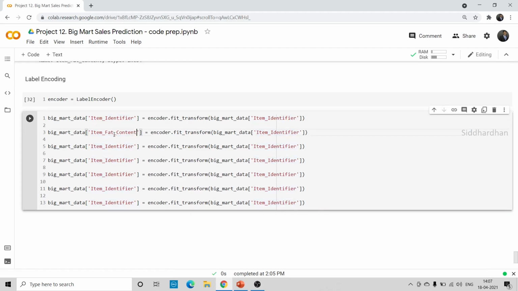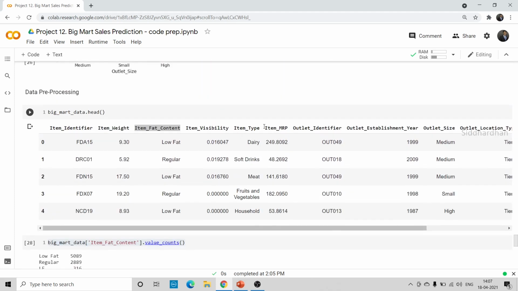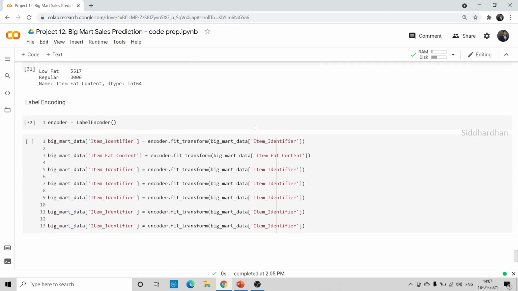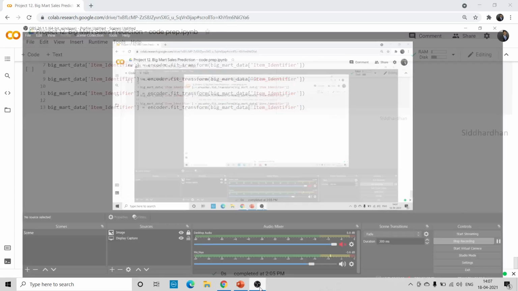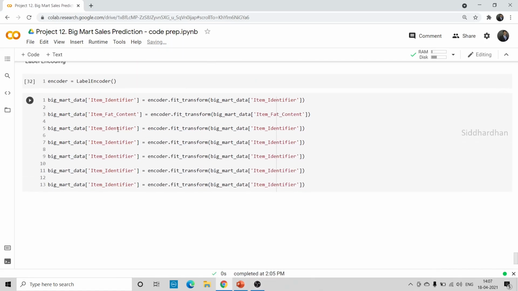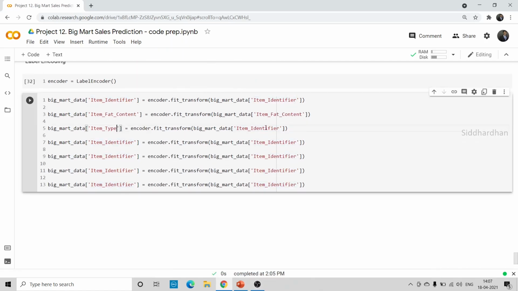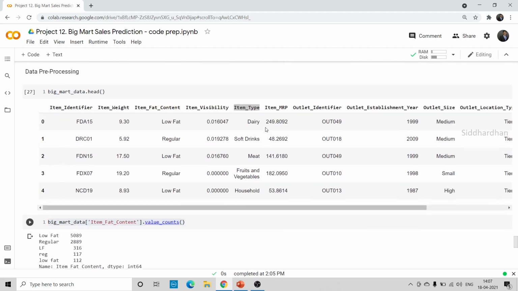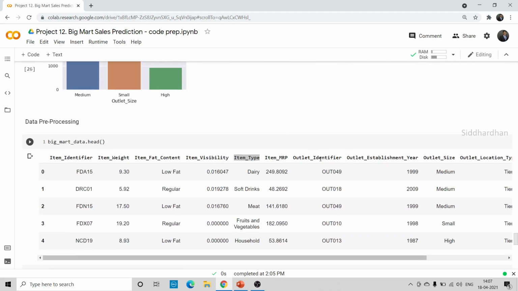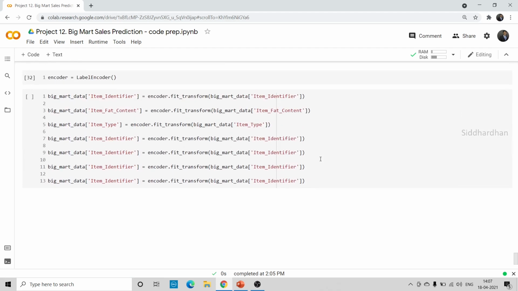So you need to change it here and here. Okay, and the third column is item type. So I'll copy this. And the fourth one is outlet identifier. So let's copy this.